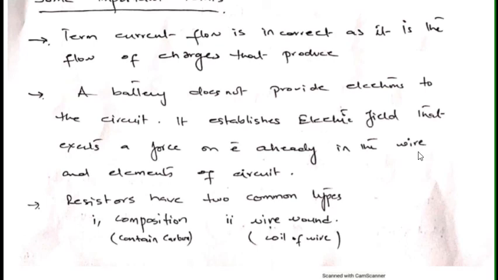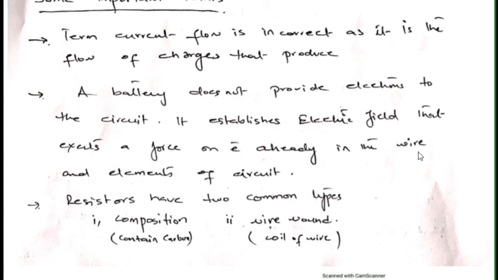It only establishes an electric field that exerts a force on electrons already in the wire and elements of the circuit. So if someone has the concept that when we connect a circuit to a battery, we'll get electrons in the circuit, no, it's not correct, because the battery only provides the electric field, which then exerts force on the electrons already present in the conductor or the circuit.